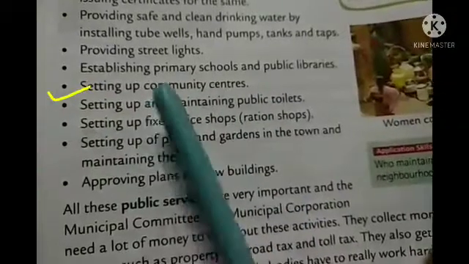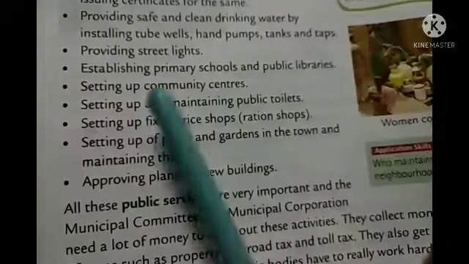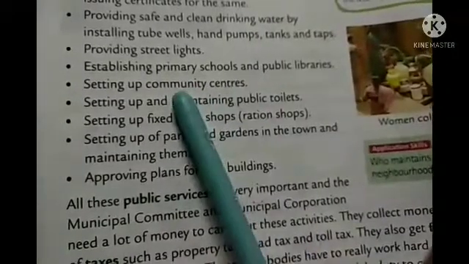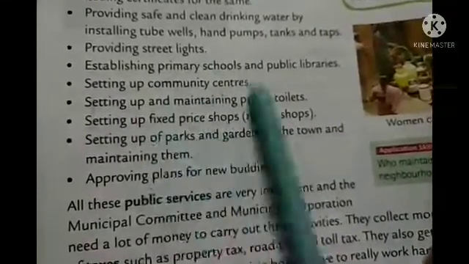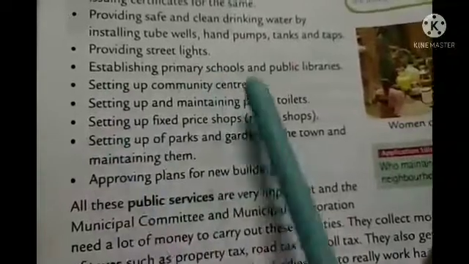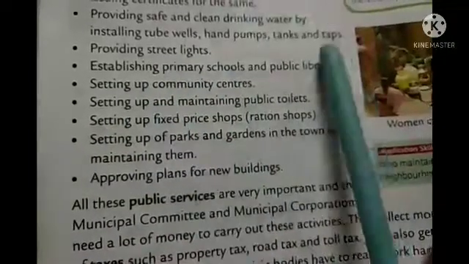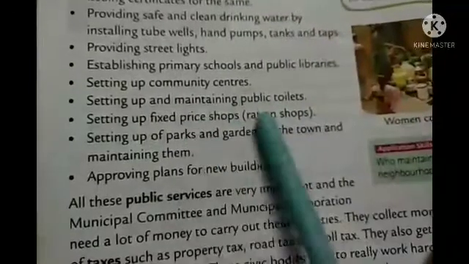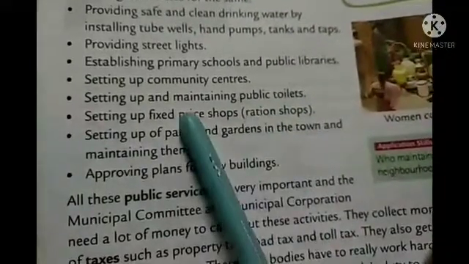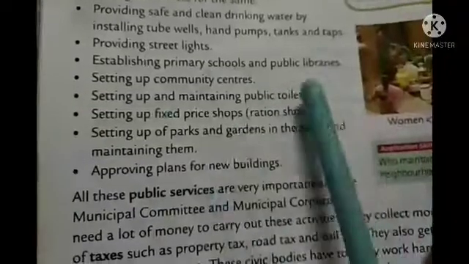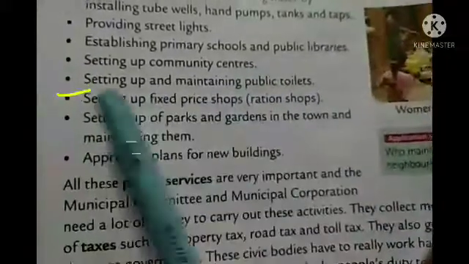Setting up community centers. This is the duty of the municipal corporation, that a community center should be there where people can discuss their problems. In town and city areas also, some people are living in colonies, some in societies. So there also one community is there, and setting up a community center can solve small issues and problems in that locality.